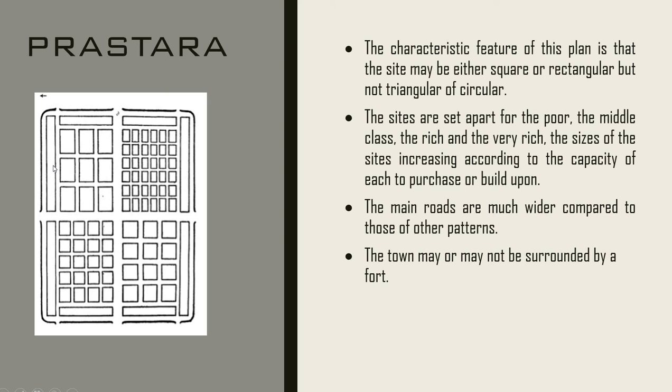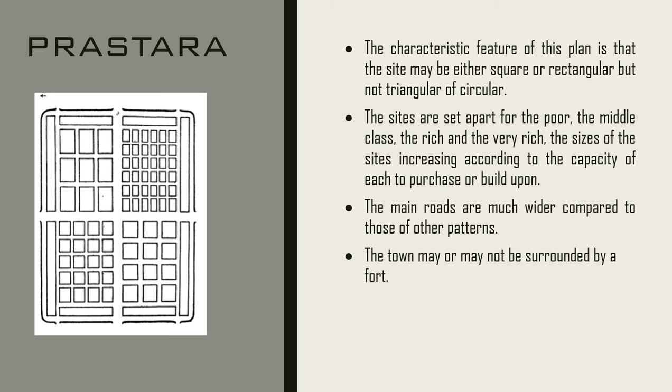The next is Prastara. So Prastara is similar. You can see there is a similarity, with some changes done in this plan. So again you have a fortress wall all around. Here you can see that the city has been divided into four regions, and these four regions are basically the four different classes of people, like the middle, the rich, and the poor.